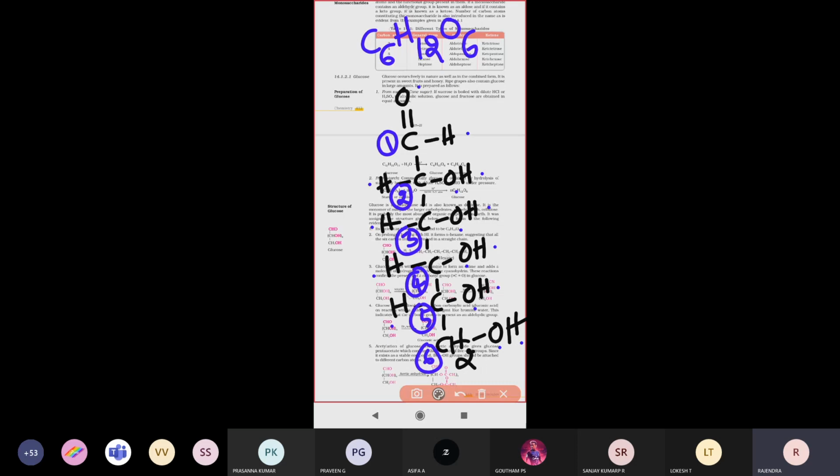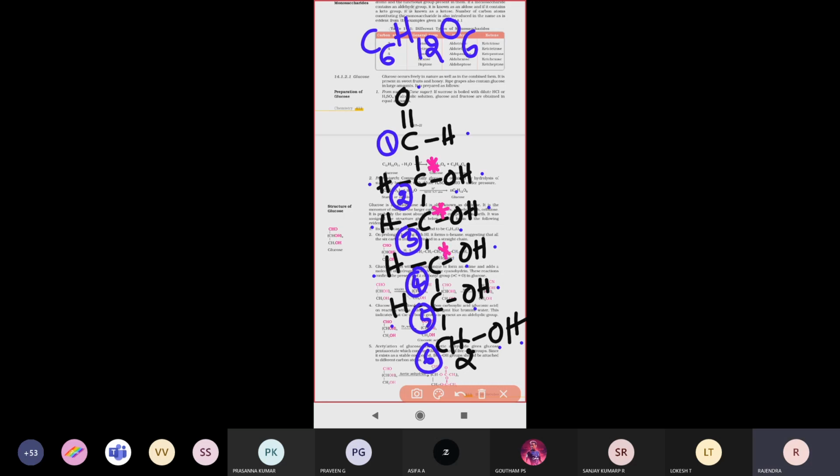So the same thing we are going to identify in this compound also. How many chiral carbon atoms are present here? Just tell me once. Right, so this is one chiral carbon. This is another chiral carbon.